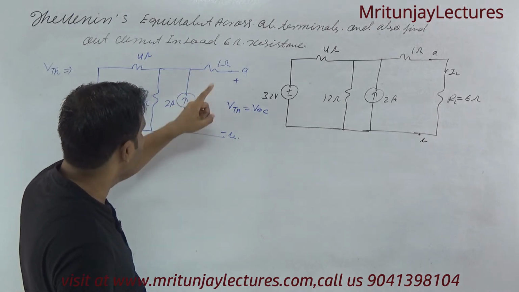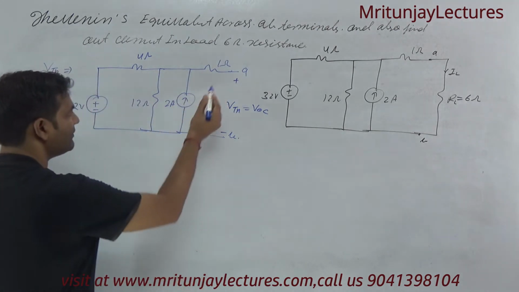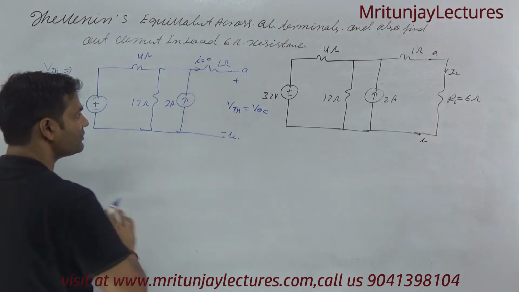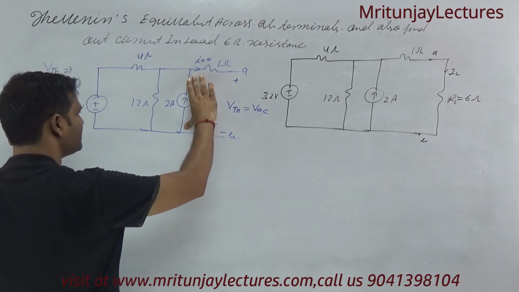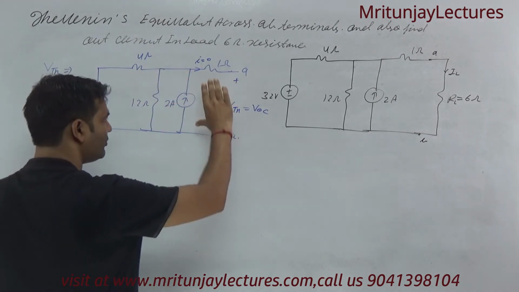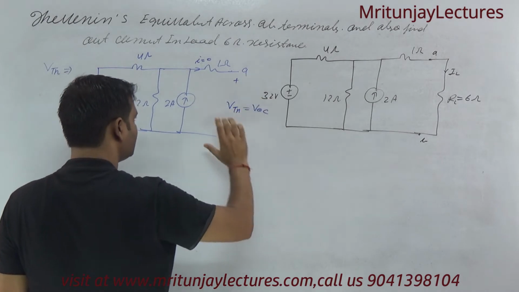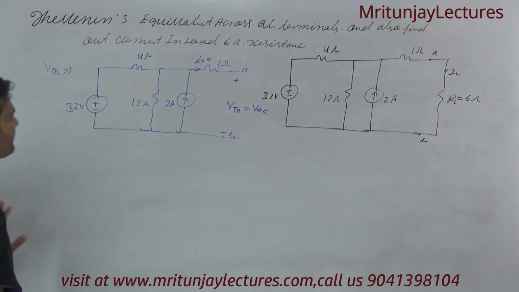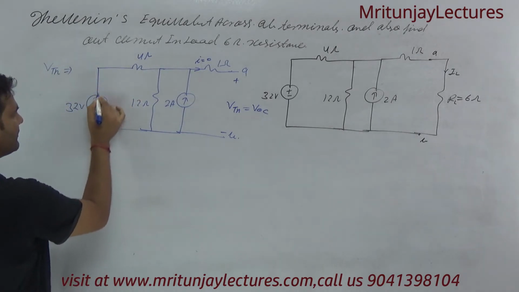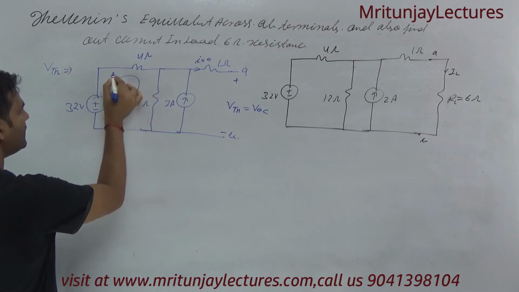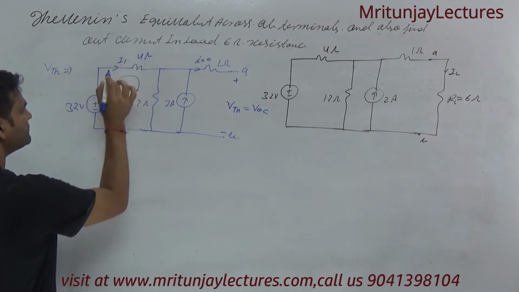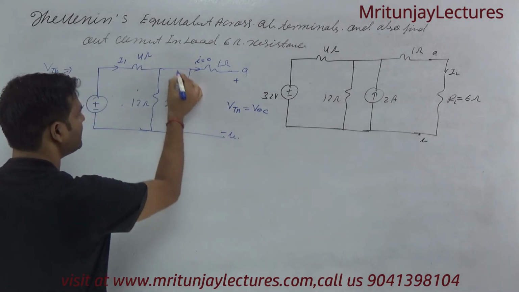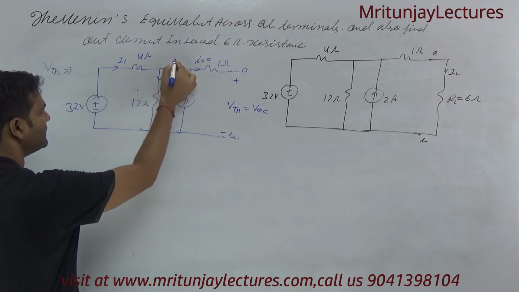VTH means that there is no current here, because this is an open circuit, so no current flows here. Clear? So this voltage is parallel to this one. If you want the voltage across V of AB, then we have to determine the voltage across the 12 ohm. So here, suppose the current is I1, and the current here is 2 ampere.